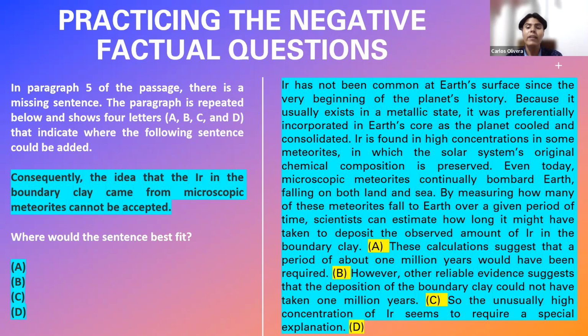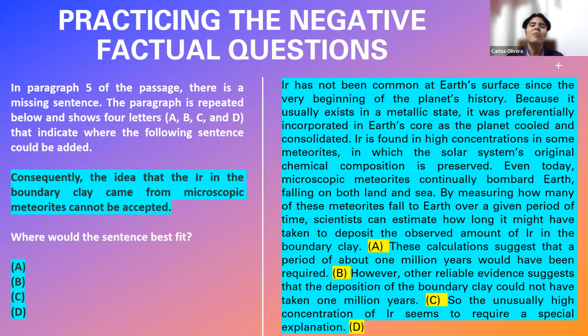Why? Because here, as I say, it becomes a conclusion of the arguments presented against these meteorites and against this theory, and says, consequently, the idea that the iridium in the boundary clay came from microscopic meteorites cannot be accepted. And normally, when we state a conclusion about a subject, I think you agree with me here, as you have stated your conclusion, you move on, right? To another topic, you say, okay, well, so, and you continue. Imagine that you say, well, we conclude that aliens do not exist. So you move on to another topic, right?